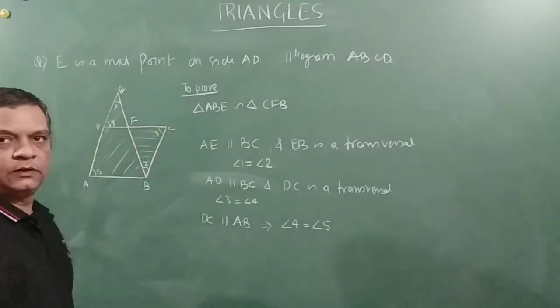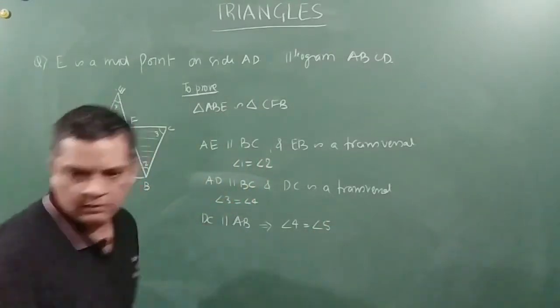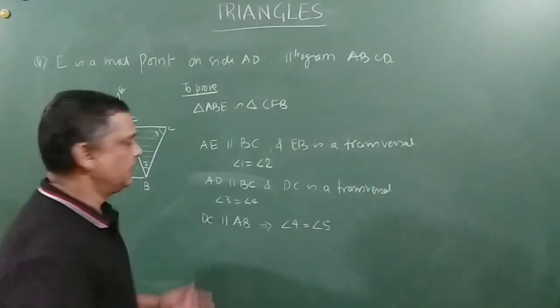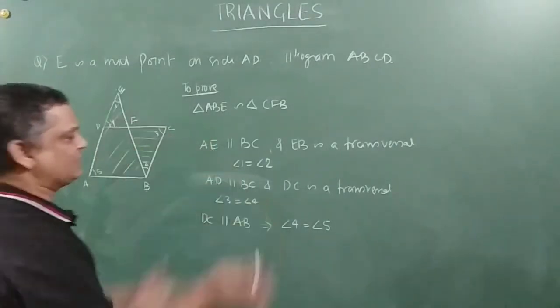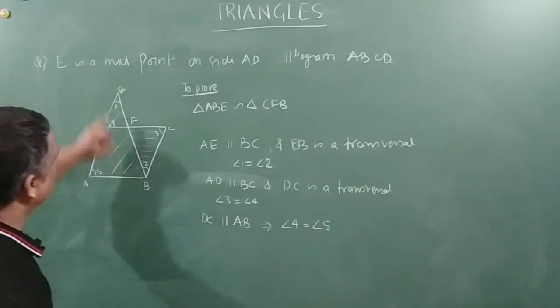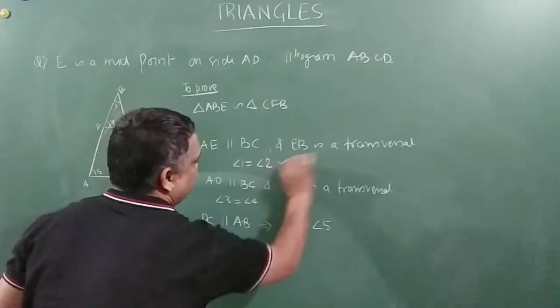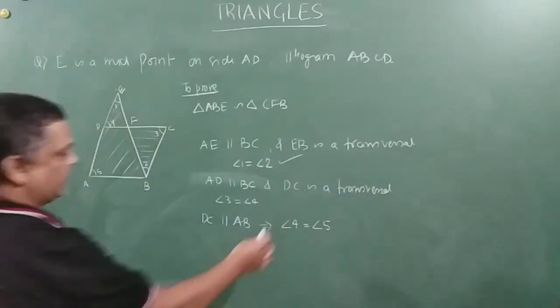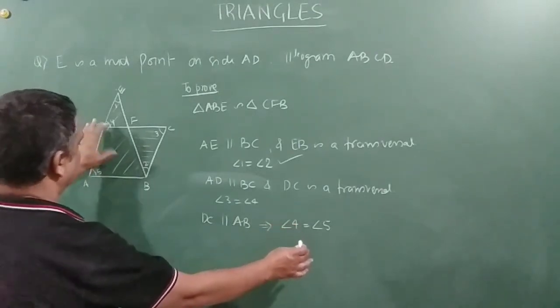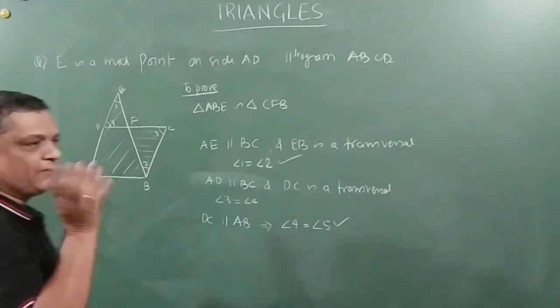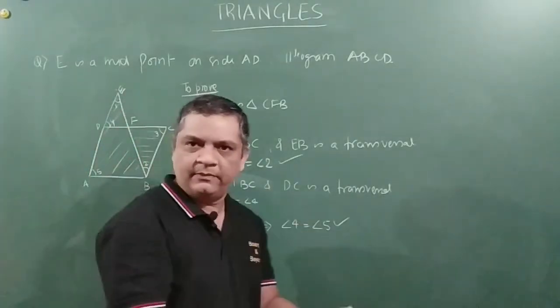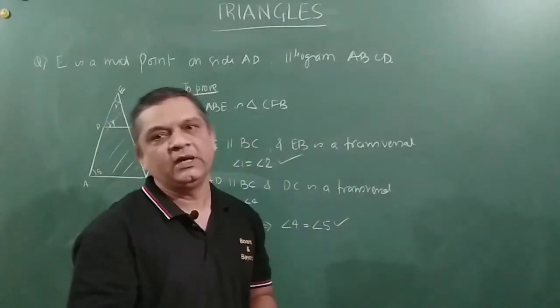Right? Correct? So now what we have done, friends, is that we have proved two angles to be equal. That is your angle 1 and angle 2 from here, and your angle 4 and angle 5 from here. So when two angles of two different triangles are the same, then those two triangles are said to be similar.